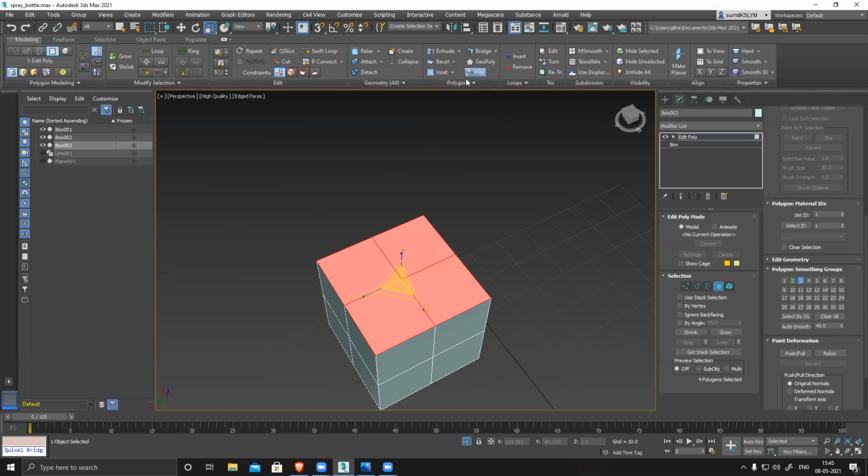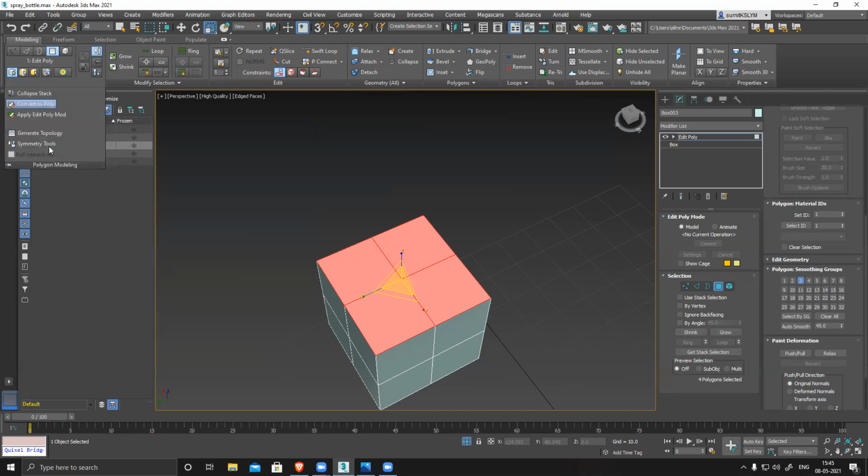Let me see, do we have the option? No. In face mode, we don't have that option. Create is polygon. To grid, no. These are my modeling tools.